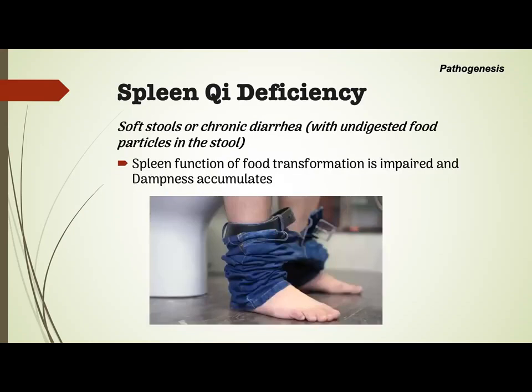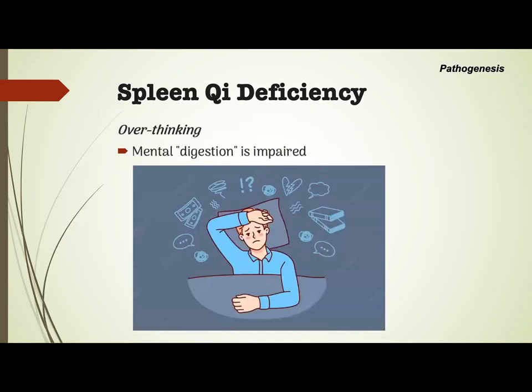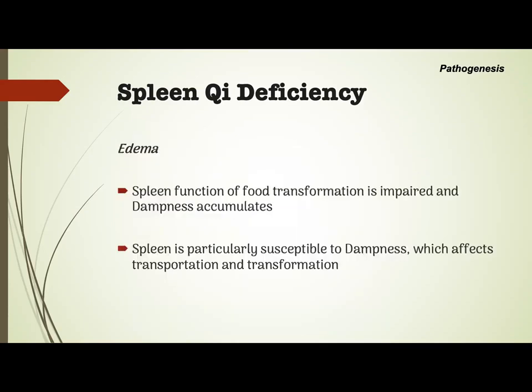Soft stools or chronic diarrhea with undigested food particles in the stool. This is because the spleen function of food transformation is impaired and dampness accumulates. Overthinking because of impairment of mental digestion. The edema, because the spleen function of food transformation is impaired and dampness accumulates. Spleen is particularly susceptible to dampness, and this affects transportation and transformation.